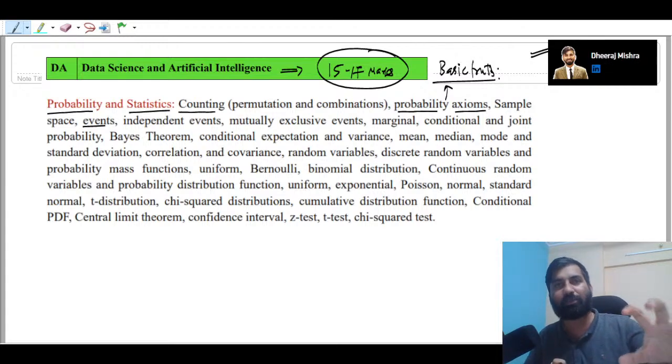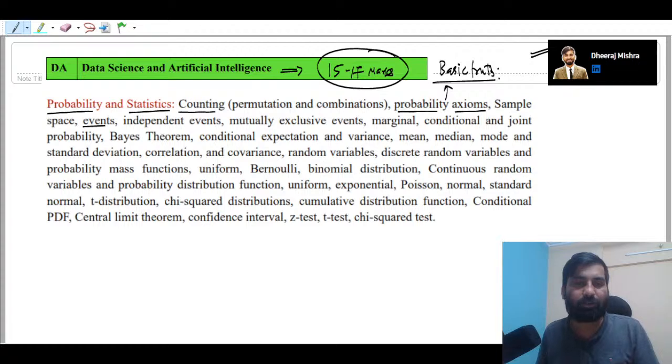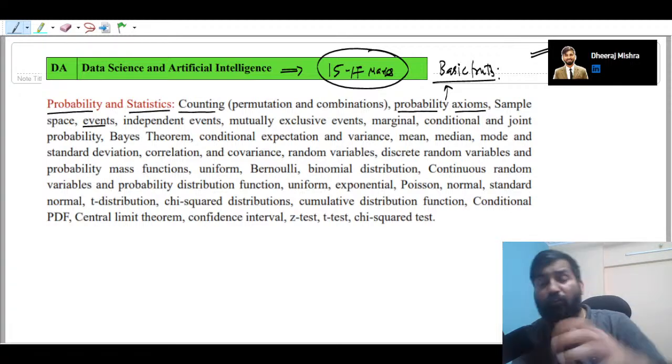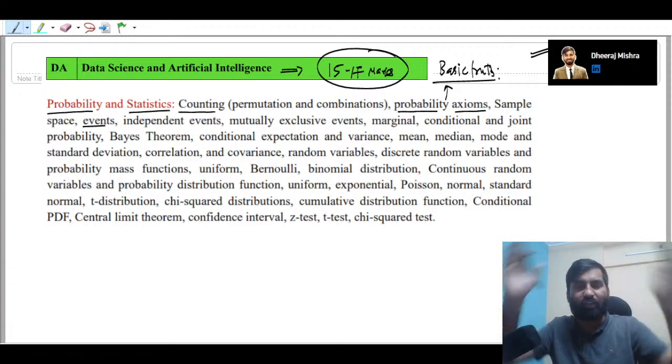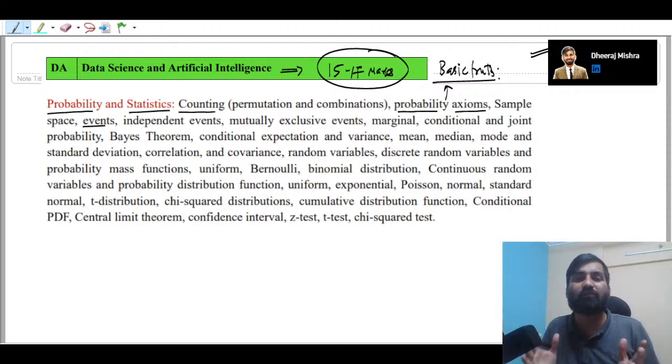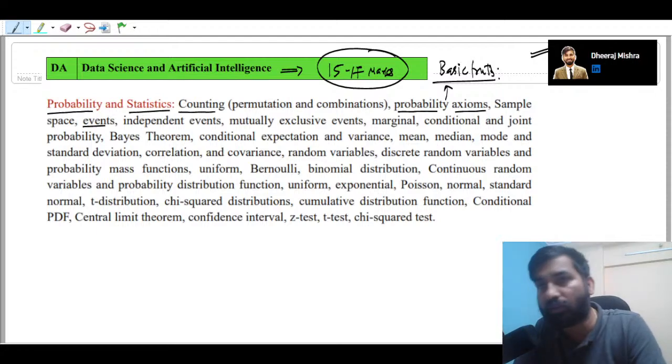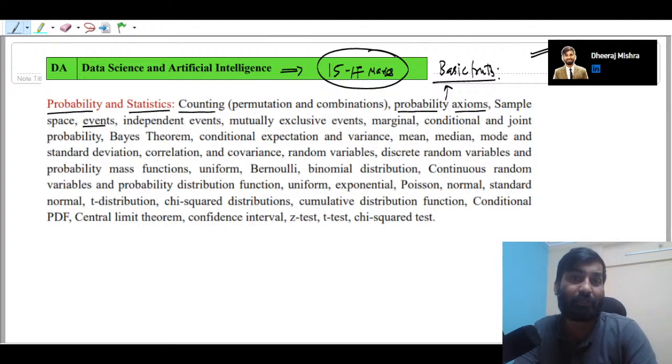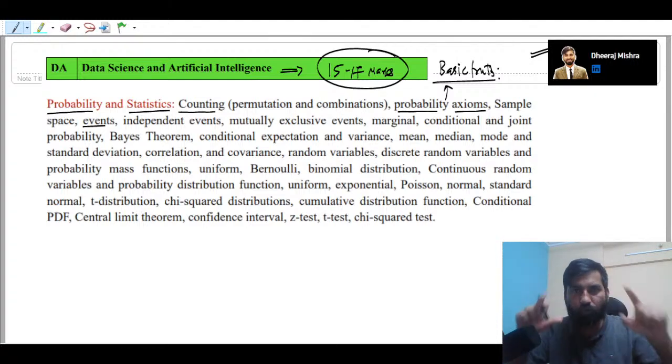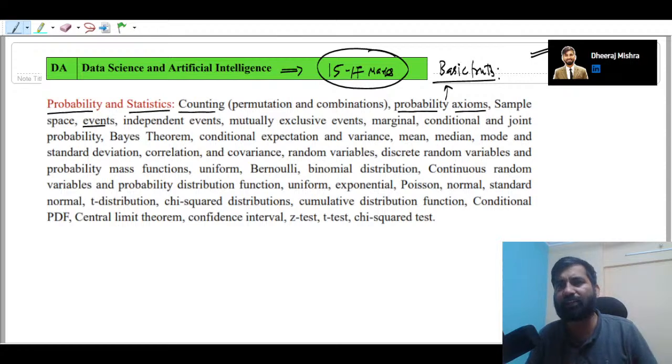The sample space is the entire set: the collection of all the outcomes when you perform a random experiment is considered the sample space. But suppose we focus on a particular part inside the sample space; we call it a subset of the sample space, and that is nothing but an event.